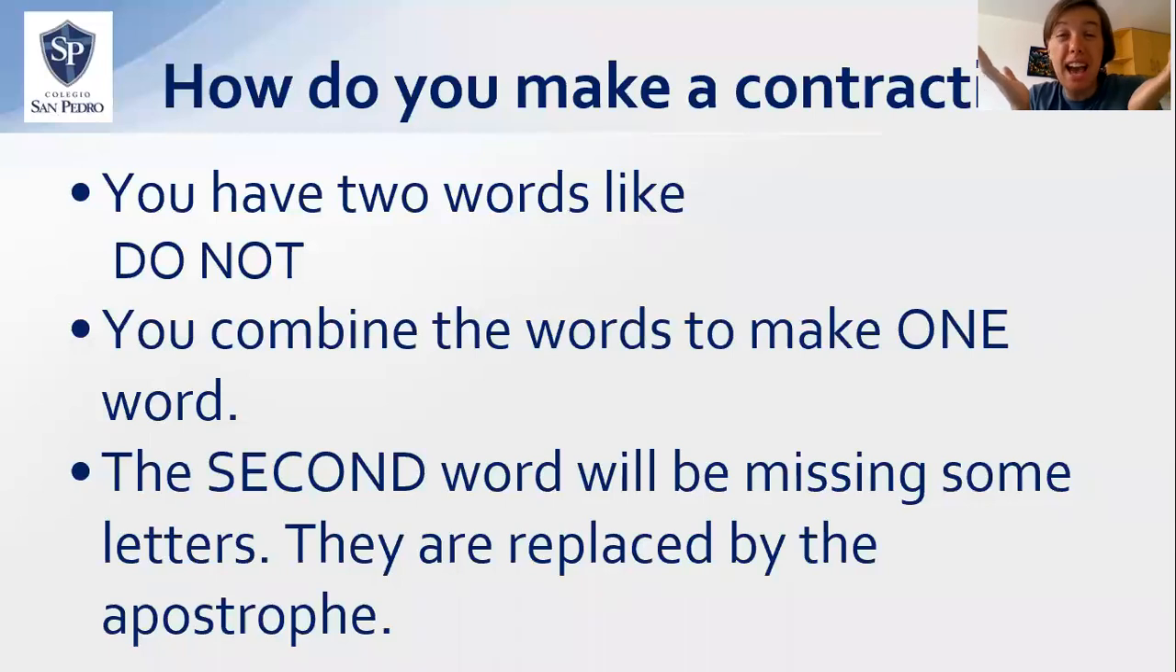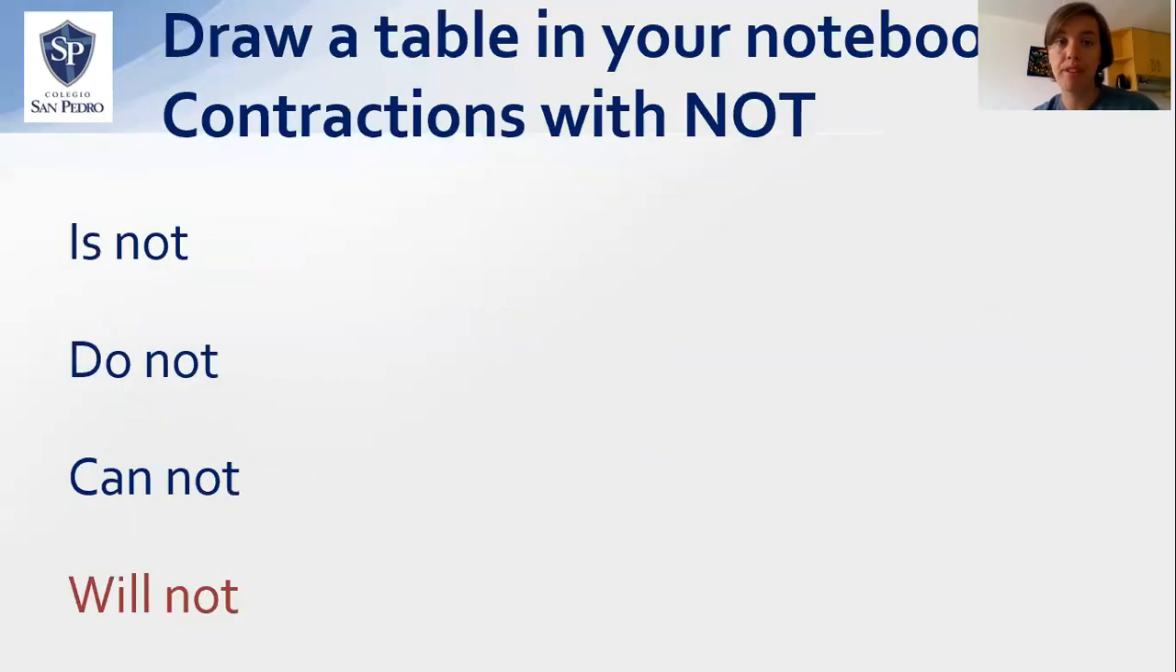So a question might be, how do you make a contraction? If you have two words like do not, you combine those two words, do and not, together to make one word. But the second word, not, will be missing some letters. That is what that apostrophe is showing. We're making it shorter and we're replacing some letters. Those letters are replaced by the apostrophe.